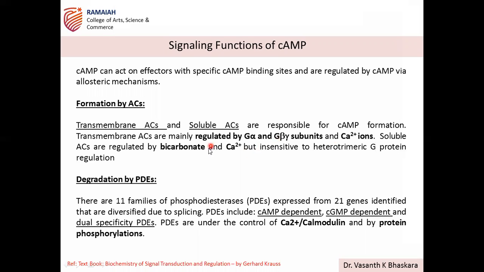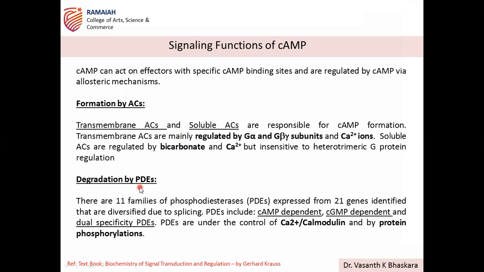Both GPCR and soluble adenylyl cyclase mediated signaling involve calcium. But soluble adenylyl cyclases are insensitive to heterotrimeric G protein. They are activated by bicarbonate and calcium, but not by G protein coupled receptors in the cell. That is the main source for conversion of ATP to cAMP in the cell.